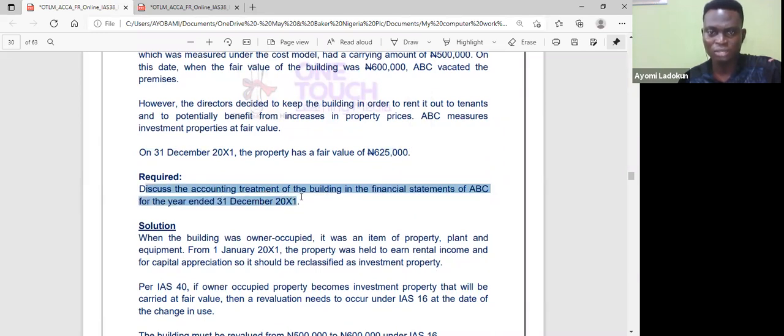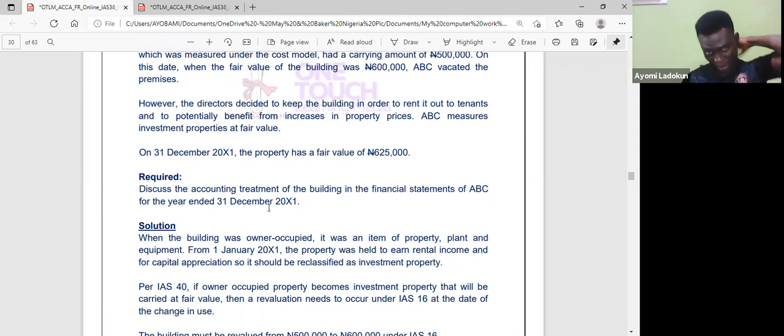Discuss the accounting treatment of the building in the financial statements of ABC for the year ended 31st December 20X1.